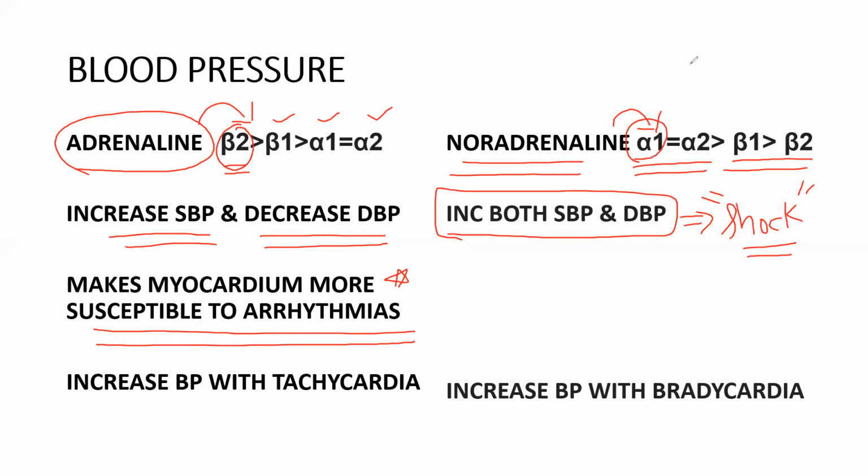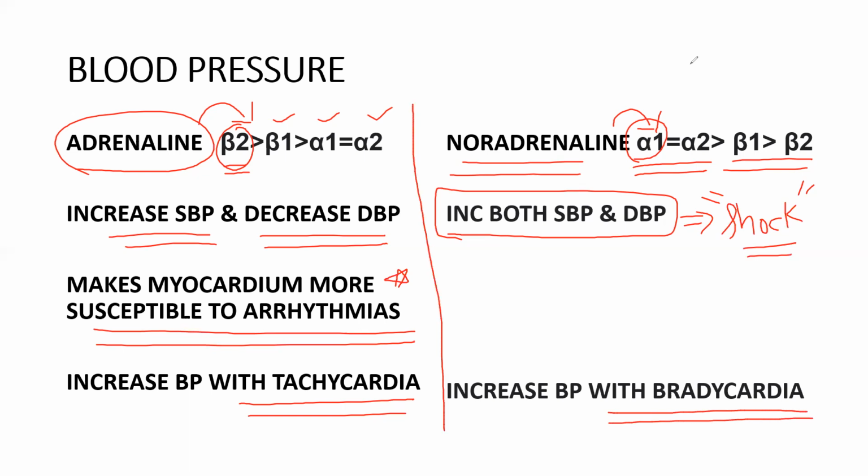Here it increases the BP with tachycardia. Noradrenaline increases the BP with bradycardia. These are the small differences between adrenaline and noradrenaline, right? So first I told you the receptor affinity and how it increases systolic and diastolic blood pressure. Here it increases the BP with tachycardia, and here it increases the BP with bradycardia, right?